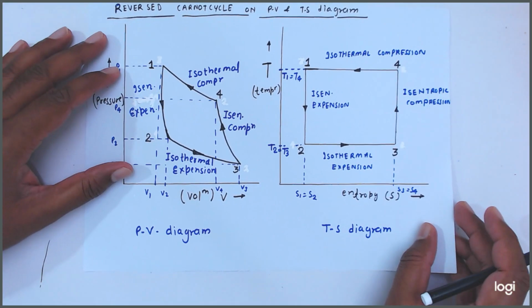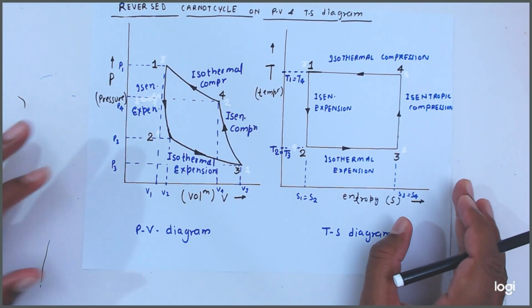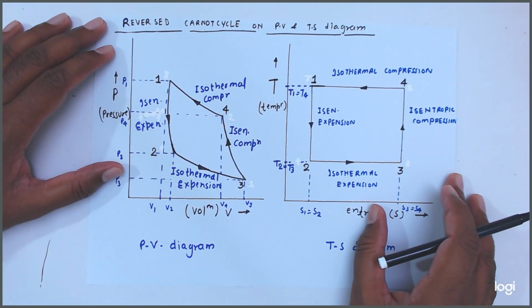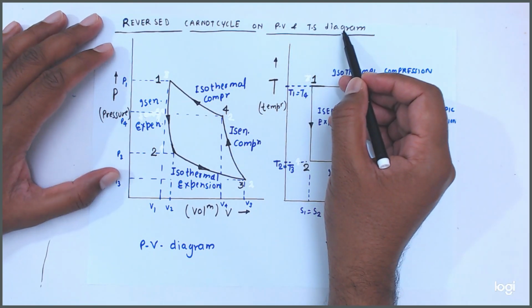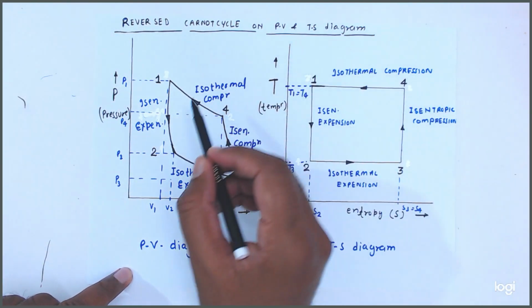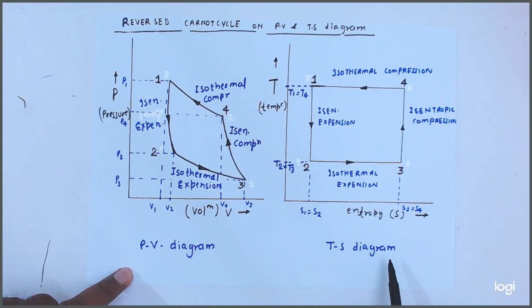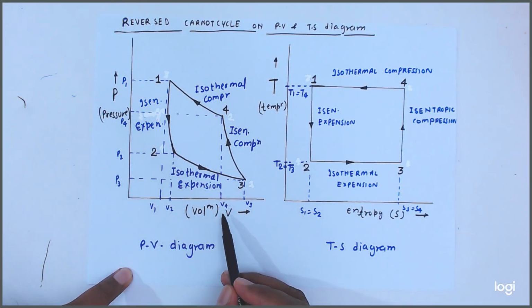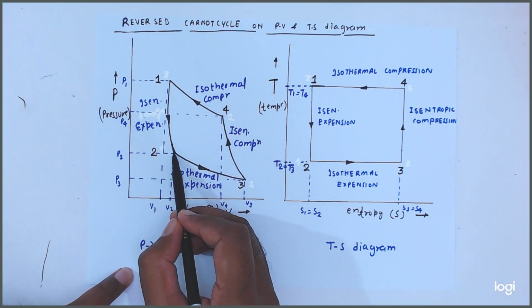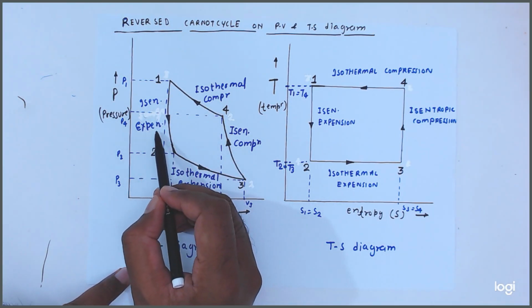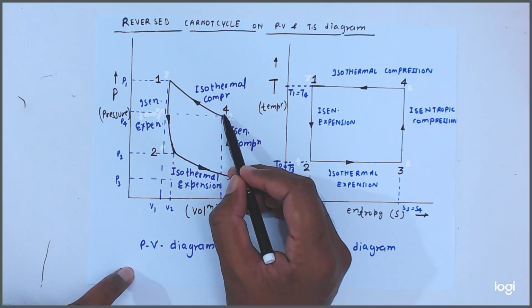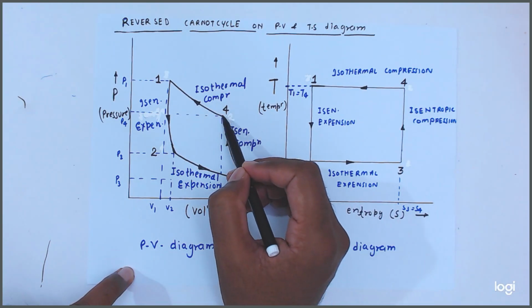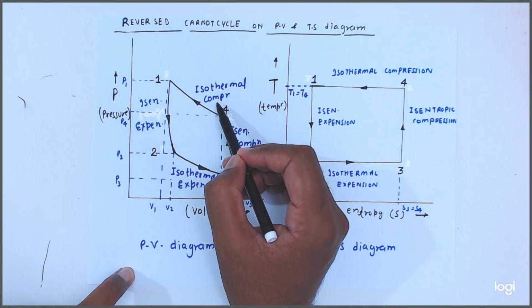Now friends, see here. This is the reversed Carnot cycle on PV and TS diagram. Okay. So this is the PV diagram. This is the TS diagram. Pressure, volume. So 1 to 2 is isentropic expansion, 2 to 3 is isothermal expansion, 3 to 4 is isentropic compression, and 4 to 1 is isothermal compression.